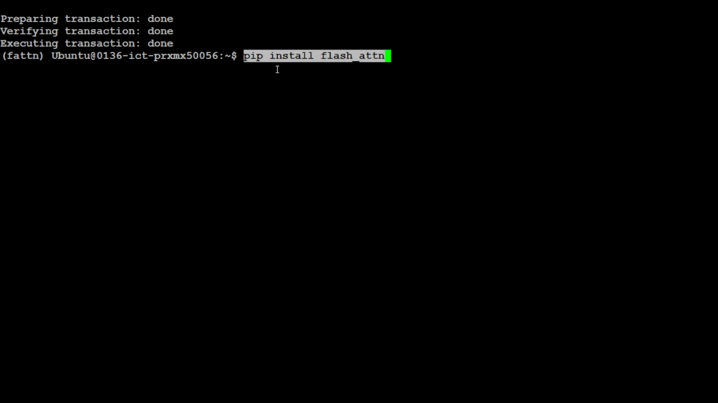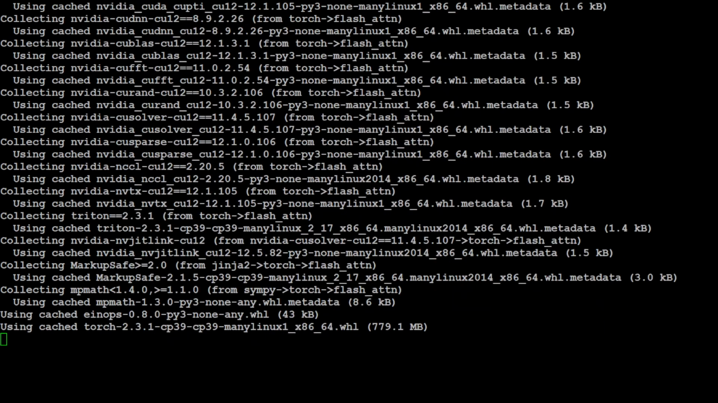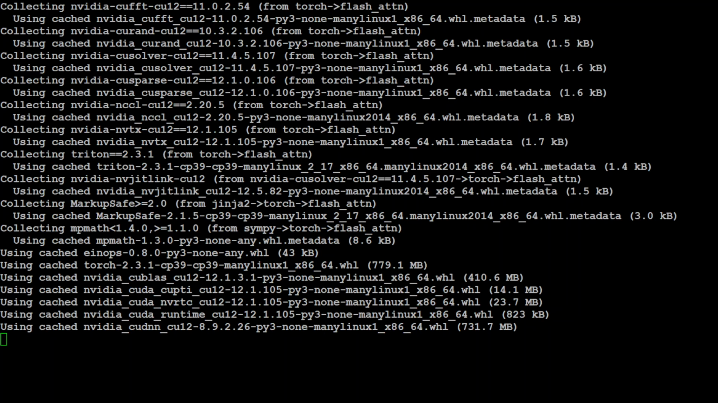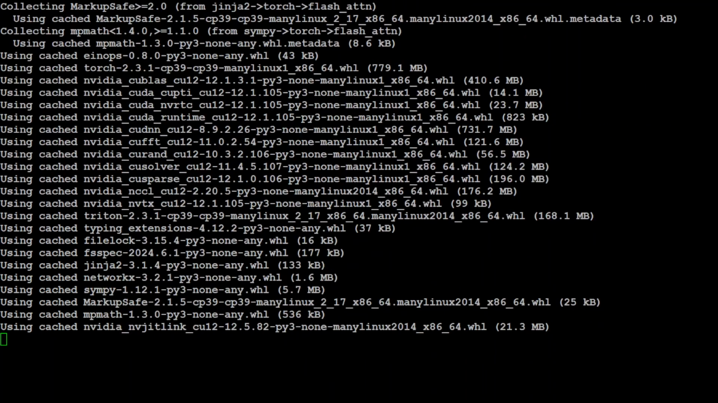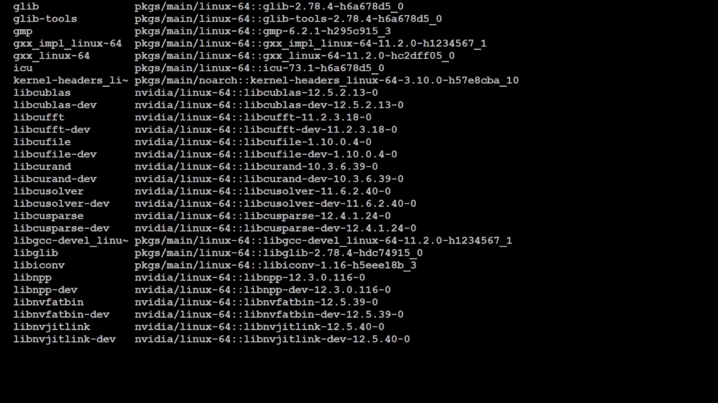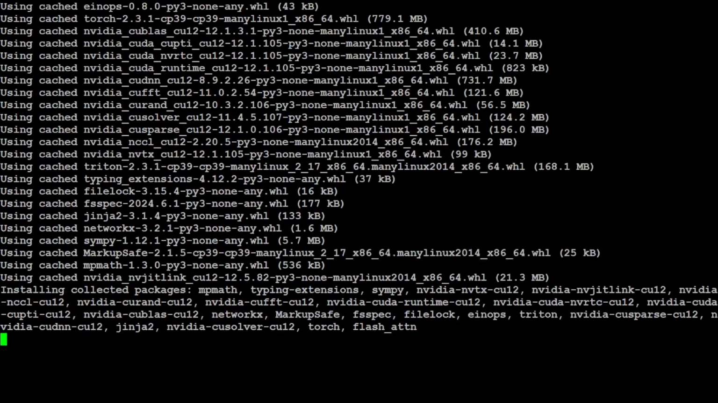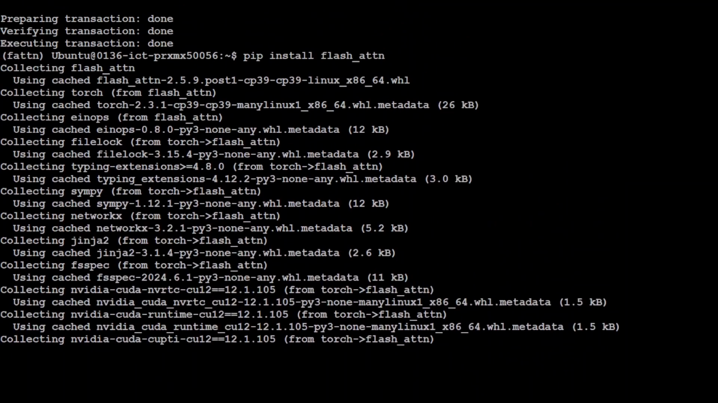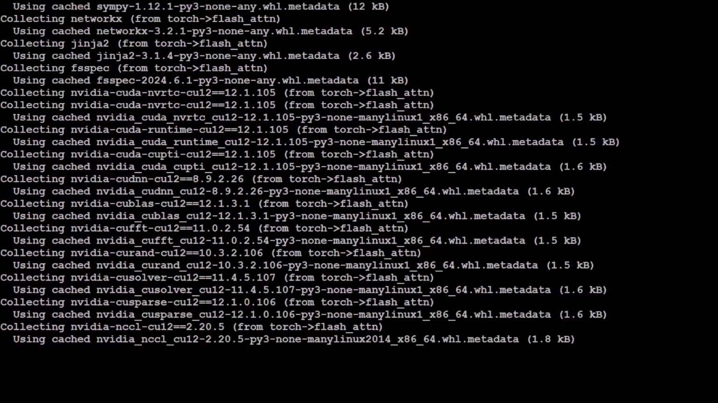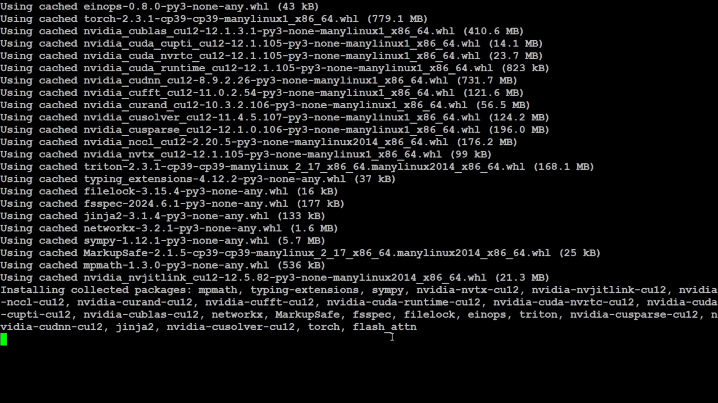And now if you run this pip install flash attention, it is going to install it. So it is running, shouldn't take too long. Let's wait for it to finish. I'll just show you what it is installing. You see, we have run this. It is now installing everything. This is our nemesis, flash attention. It is also getting installed. Let's wait for it to finish.